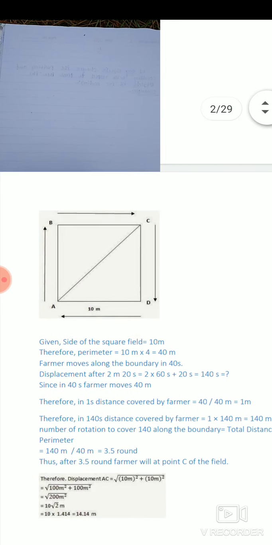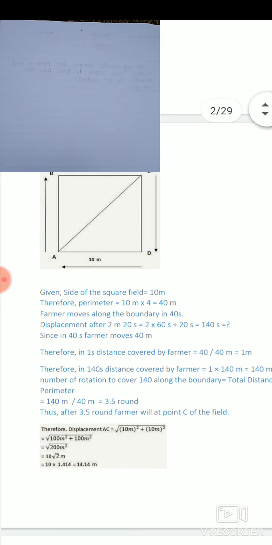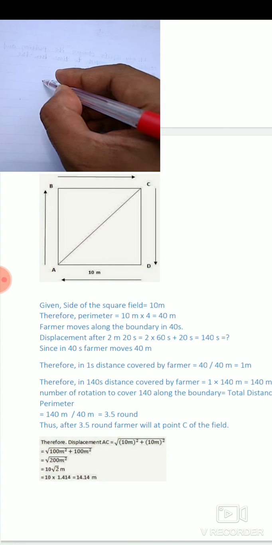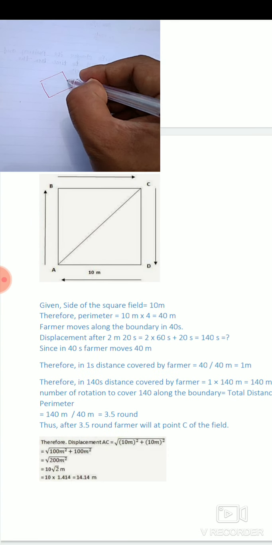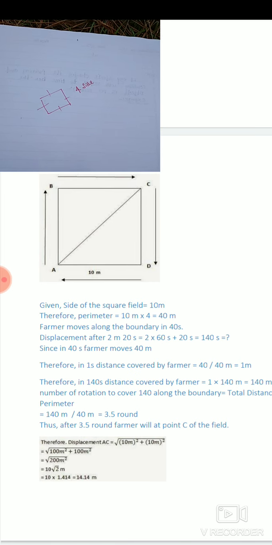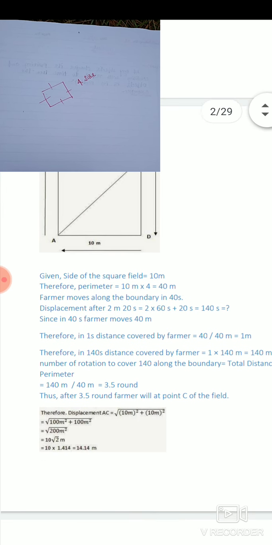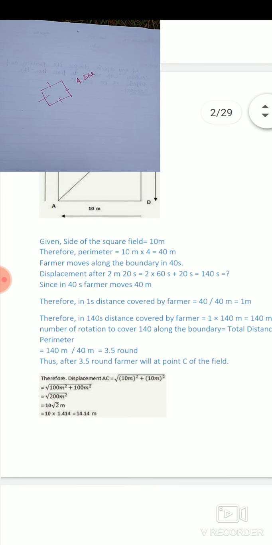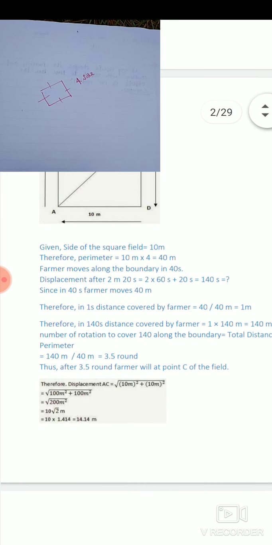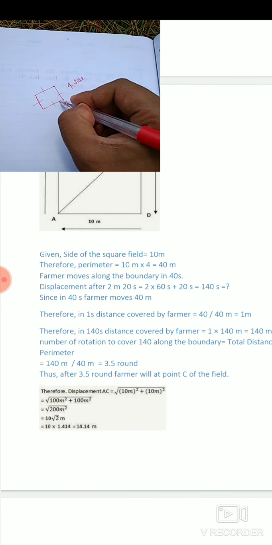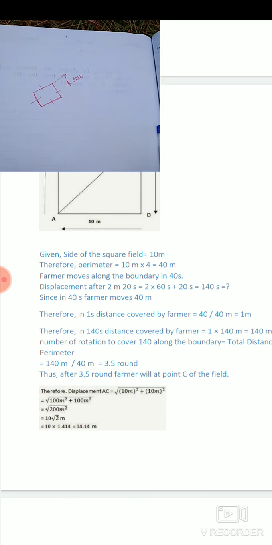Dear student, according to the question, the side of the square is 10 meter, and therefore the perimeter of the square, since we know that the perimeter of a square is 4 into side. So here, 4 into side, given side is 10 meter, so the perimeter is 40 meter. The farmer moves along the boundary in 40 seconds. So it means that one revolution, one round of this square field, completes in 40 seconds.